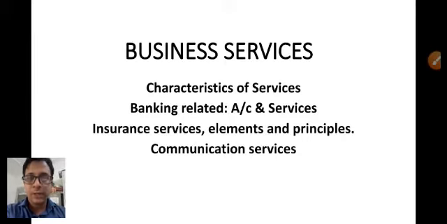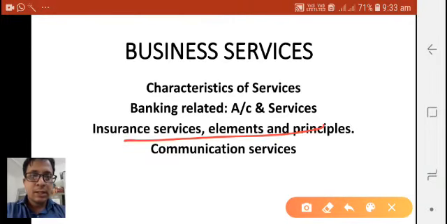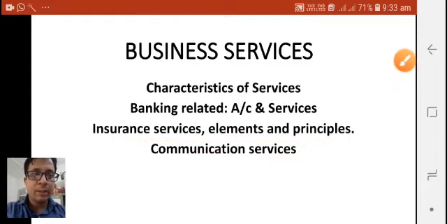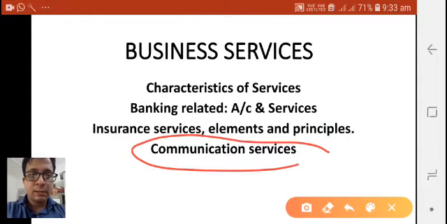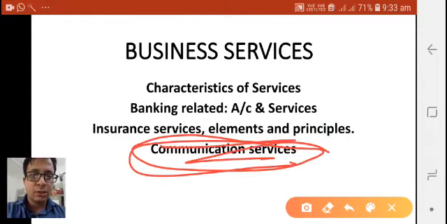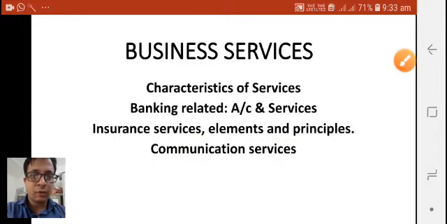So in the last class we have completed the entire chapter. So we have done till this part, that is the elements and the insurance services. Till this part we have done it. As per your latest CBSE syllabus, this communication services is however excluded, so I'm skipping it for the time being.